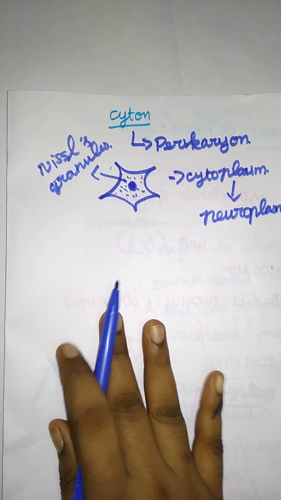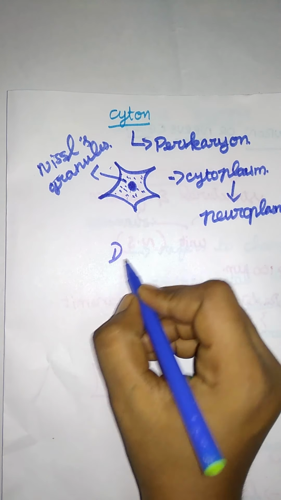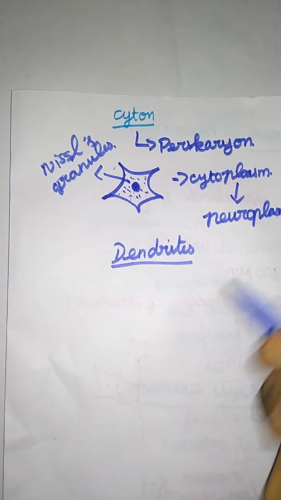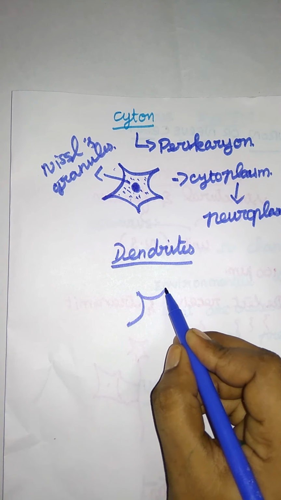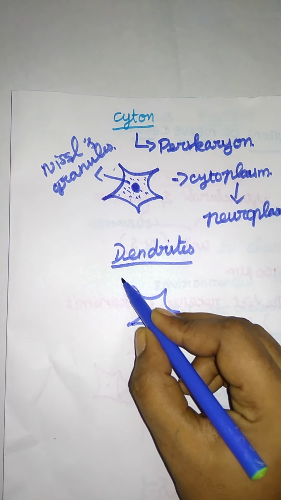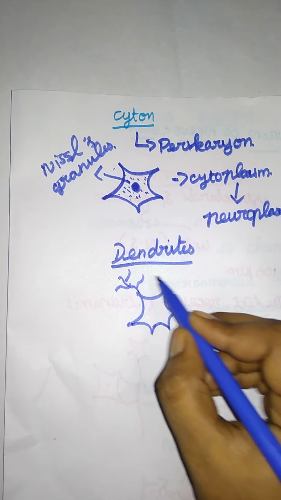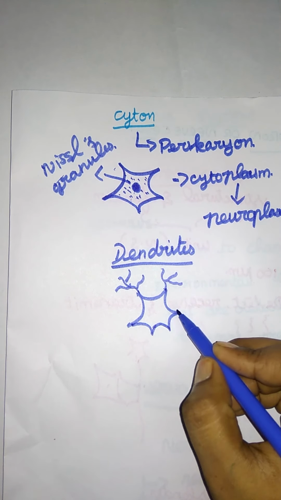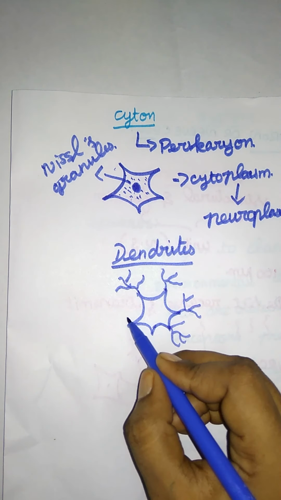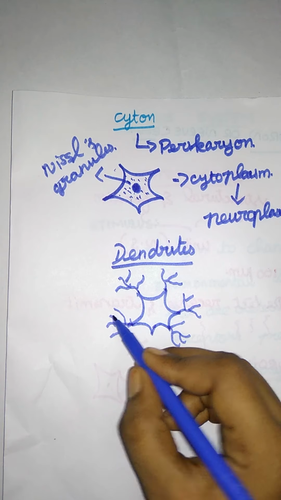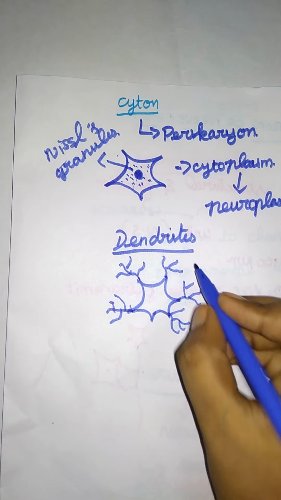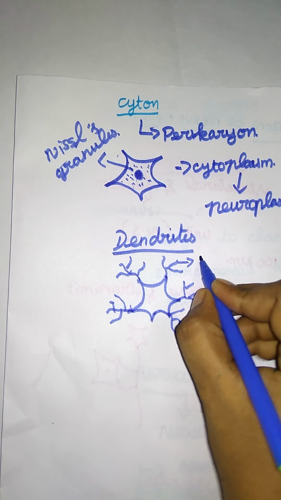Next we have the dendrites. Dendrites are projections, outgrowths on the surface of the cell body. The major function of the dendrites is to carry nerve impulses.